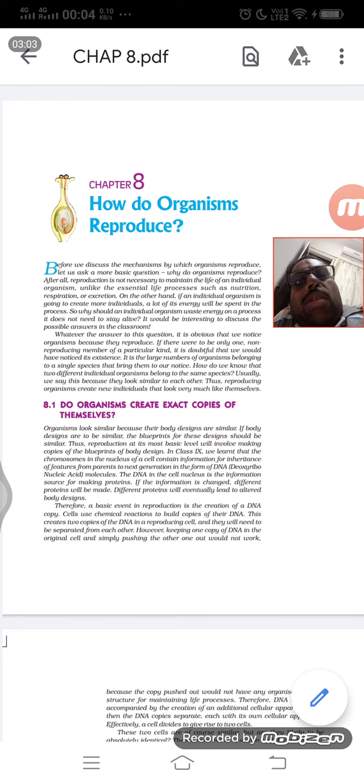Both sexual and asexual reproduction are reproduction, but sexual reproduction is more advanced and stronger than asexual reproduction, because sexual reproduction can bring variations. Variations are very important for a species for its survival as a group. But individually, if a variation comes, there is not much advantage.